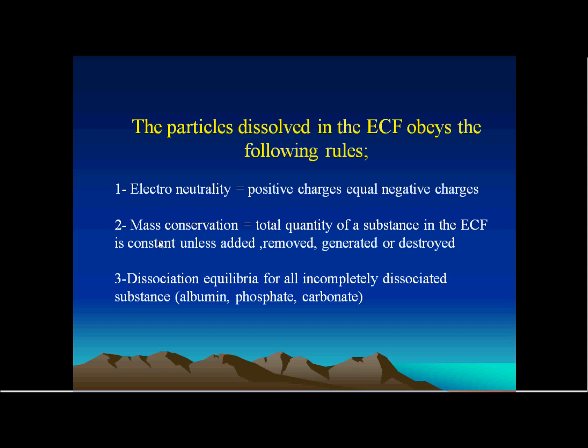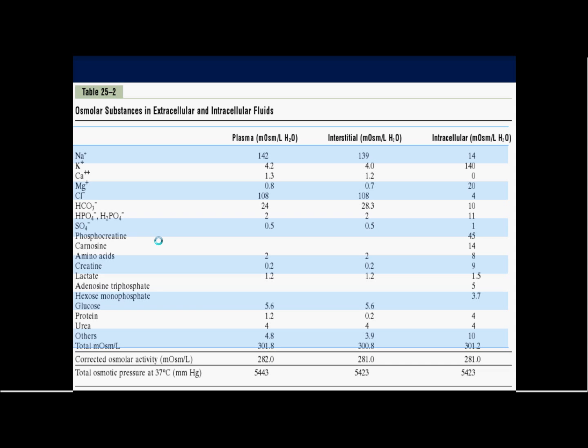Another important point is the dissociation of strong ions and weak ions. The dissociation of weak ions has a dissociation constant, and this dissociation constant is important for the integrity of this system.